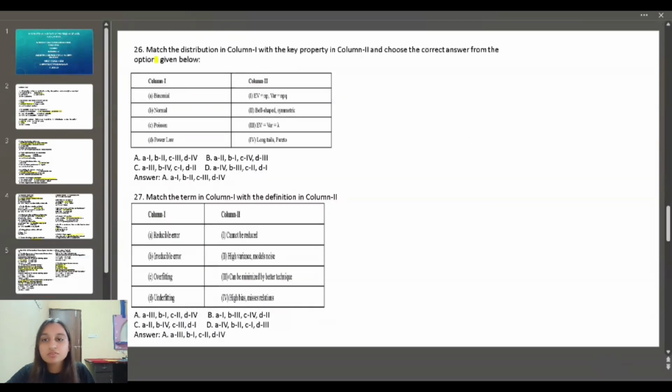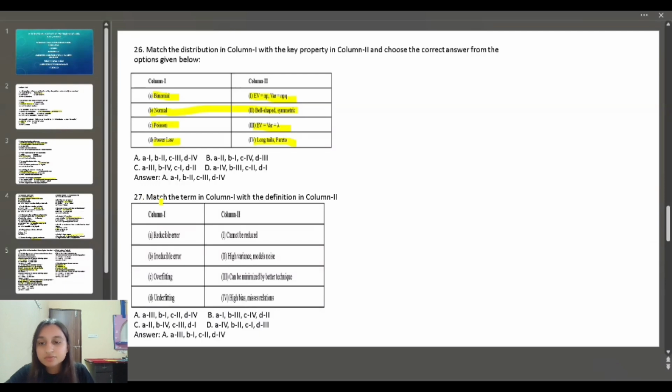Next section we have match the pair. We have to match column 1 with column 2. For binomial, we have EV equal to NP and variance equal to NPQ. For normal, we have bell-shaped symmetric graph. Poisson: EV equal to variance equal to lambda, and power law is long tails and Pareto.